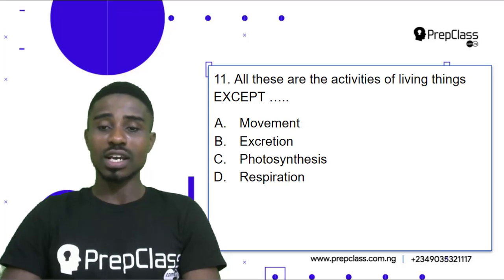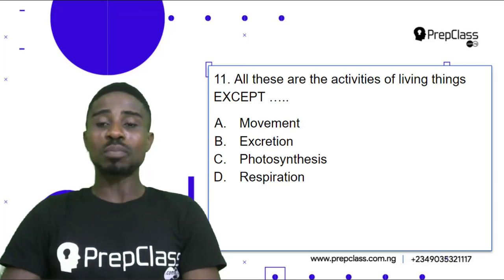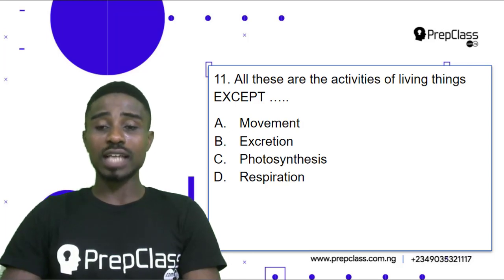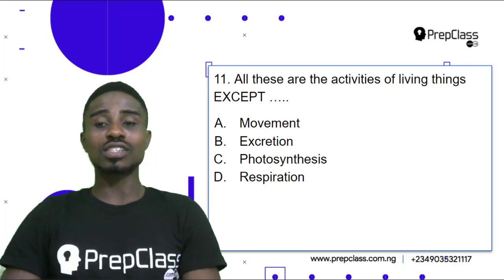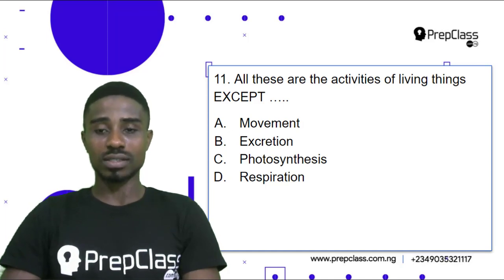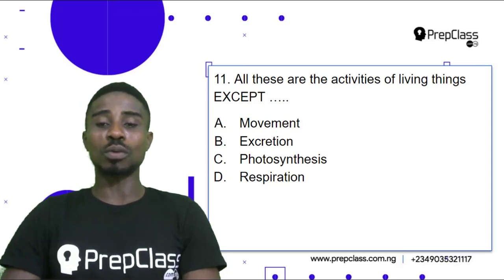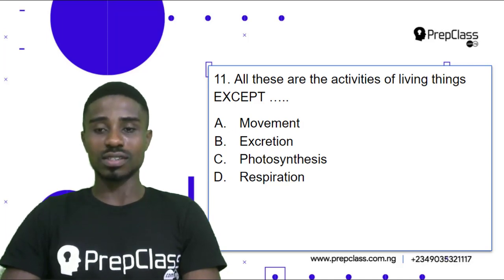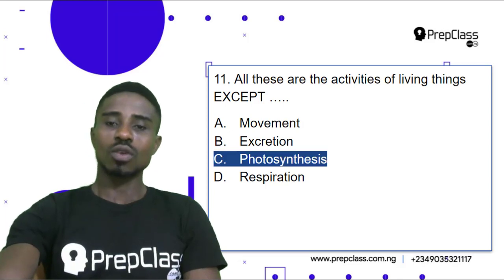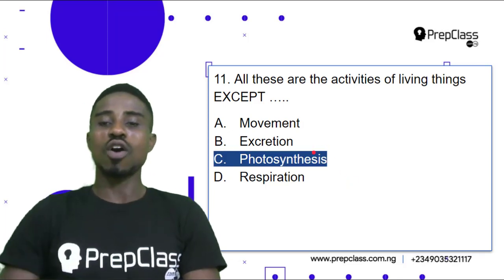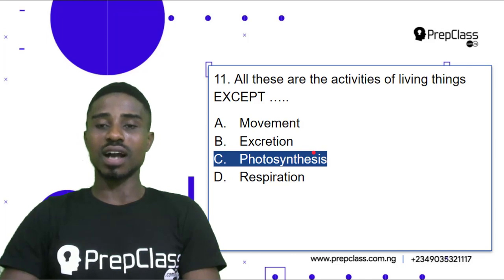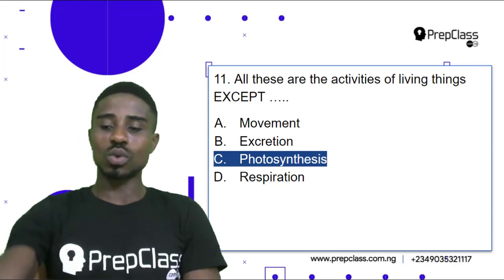and carbon dioxide. So it's with the help of chlorophyll, plants actually manufacture their food in the presence of sunlight, water, and carbon dioxide. So photosynthesis is not an activity of living things. It's only a process peculiar to plants. So our correct answer would be option C, photosynthesis. Question 11, option C, photosynthesis is our correct answer. Let's look at the next question.